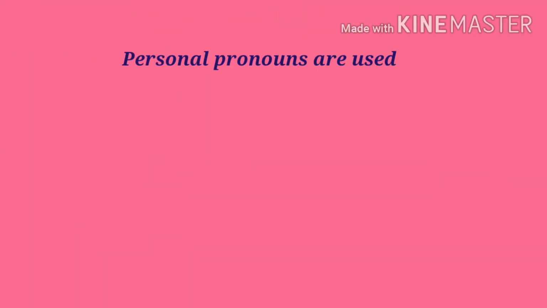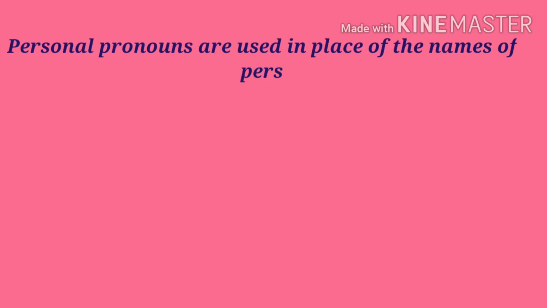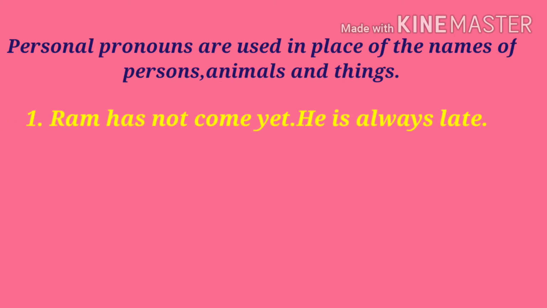Personal pronouns are used in place of the names of persons, animals, and things. Let's understand this with the help of an example. Look at this sentence. Ram has not come yet. He is always late. So here in this sentence we have used the pronoun he, and he is used for the person Ram. So he is a personal pronoun here. But if in place of Ram, if there's Sita, then which pronoun we will use? She, because Sita is a girl, and for girl or feminine gender we use she.